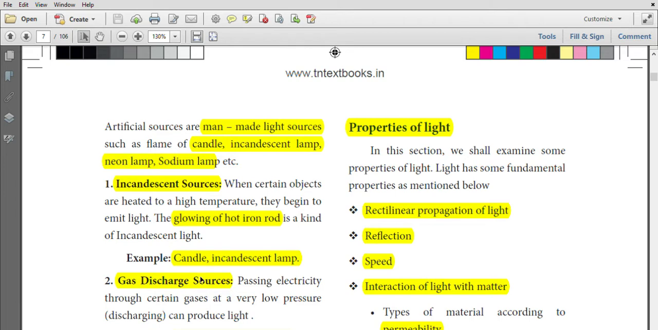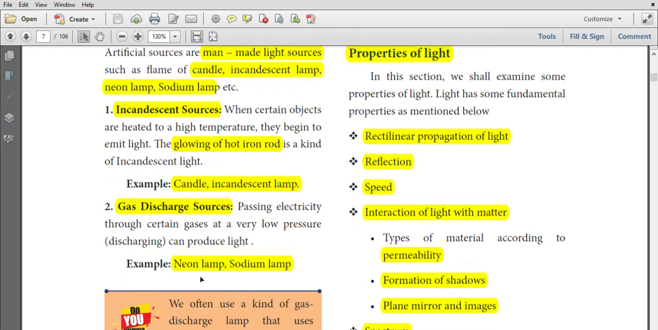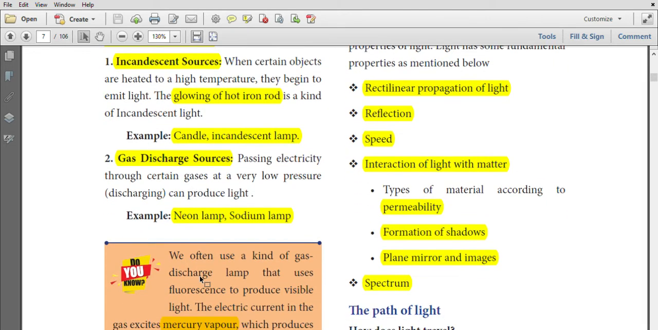Gas discharge sources. Tube light is an example for the gas discharge sources. The CFL lamp is also an example for gas discharge sources. The neon lamp and sodium lamp are examples for gas discharge sources. The neon lamp has neon gas. Sodium lamp has sodium gas.